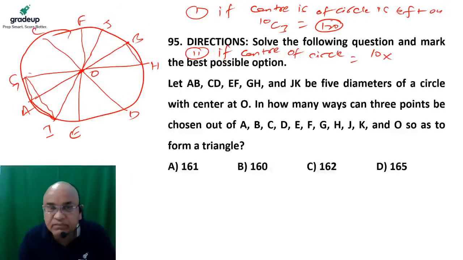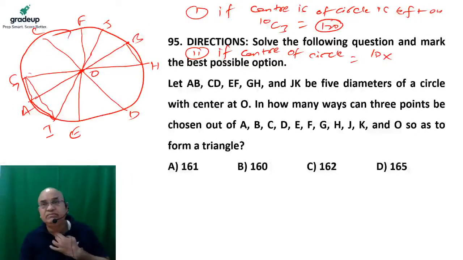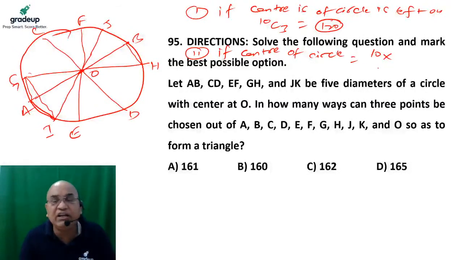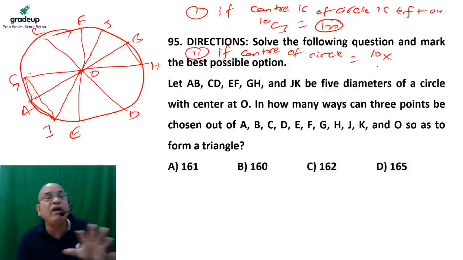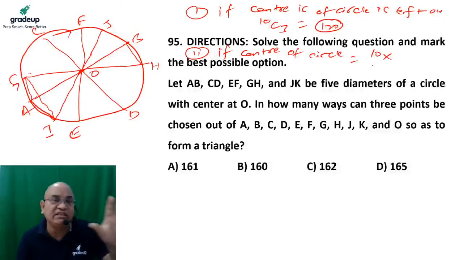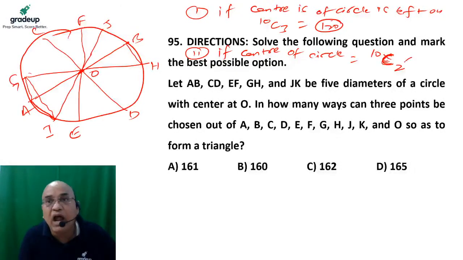The center is bound to happen. We have chosen the center, and there is only one center. Now I have to choose 2 points from the circumference of the circle. So I can write it as 10C2 and one center. Okay, 10C2 and a center.